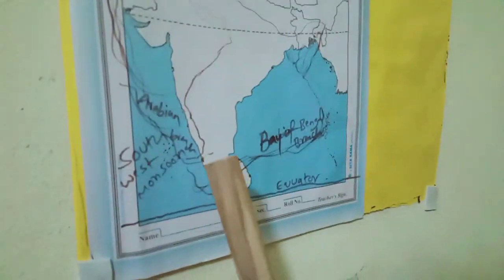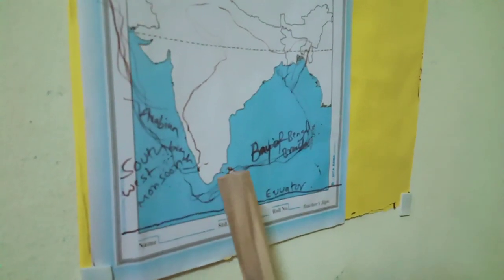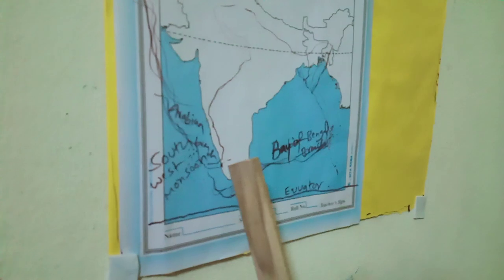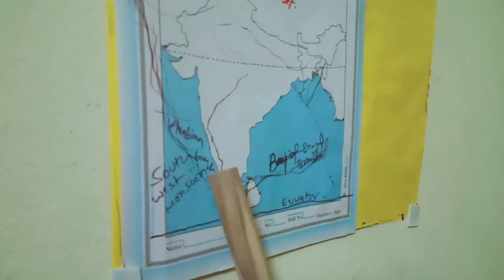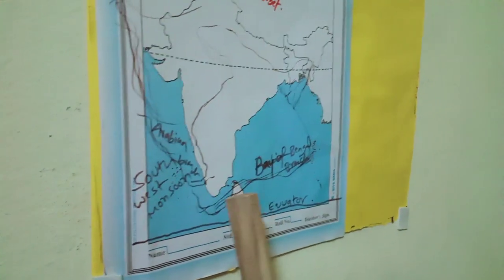These monsoon winds reach the southwest part of India, in Kerala. The coast is called the Malabar coast. So in Kerala they touch the Malabar coast. The Indian landmass divides these southwest monsoons into two branches.